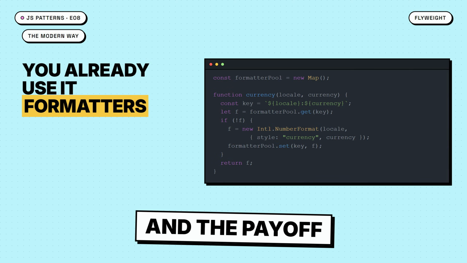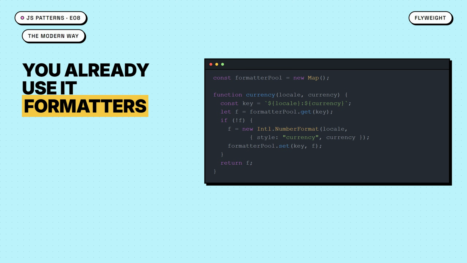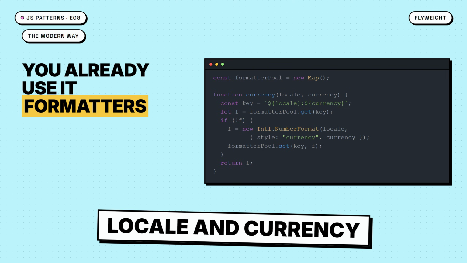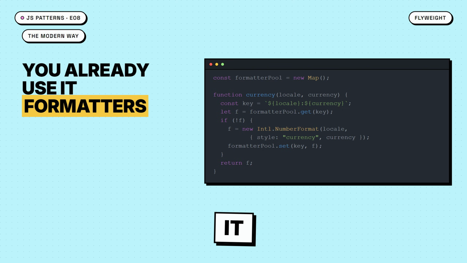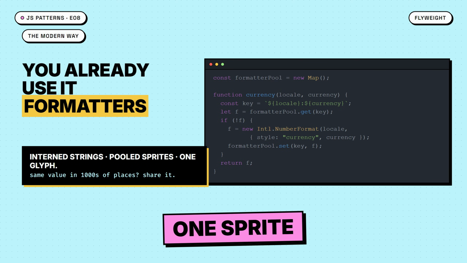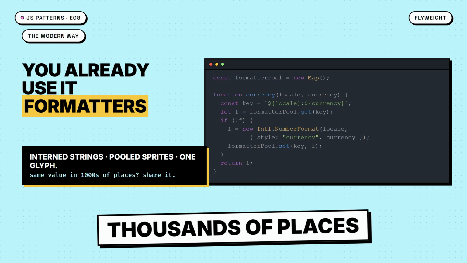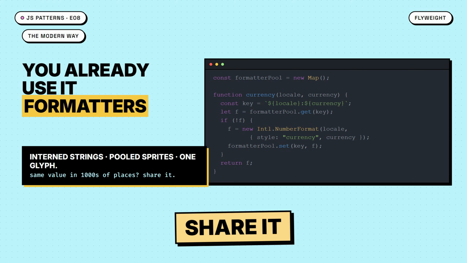And the payoff, you already use this. Building an Intl number format is expensive, so you pull one formatter per locale and currency key and reuse it. Browsers intern repeated strings. Game engines pull one glyph, one sprite, drawn 1,000 times. The test: if the same value lives in thousands of places, don't copy it, share it.